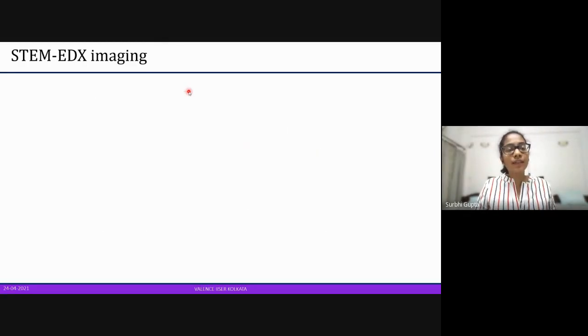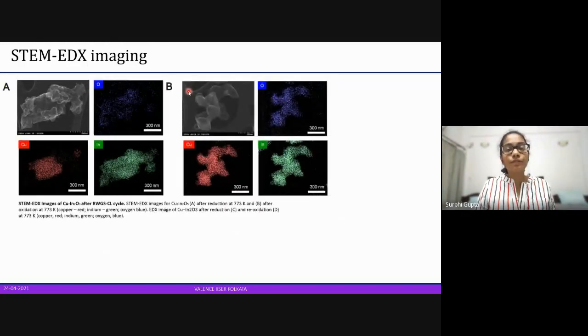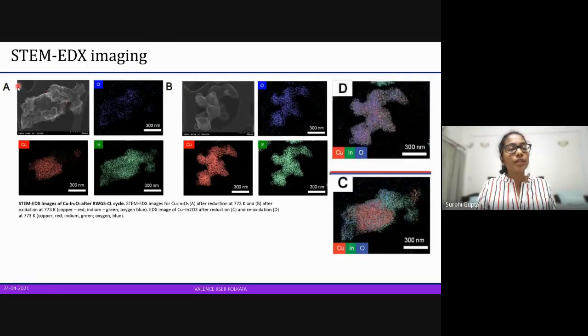So looking at the EDX imaging over here, we have this. So this is the reduced sample. After reducing, we have obtained this EDX. And from this, we can see over here, there is copper, which is entirely localized, oxygen, which is only scattered, and indium, which is uniformly present. Upon reoxidation, we see that copper, indium, and oxygen are uniformly distributed.